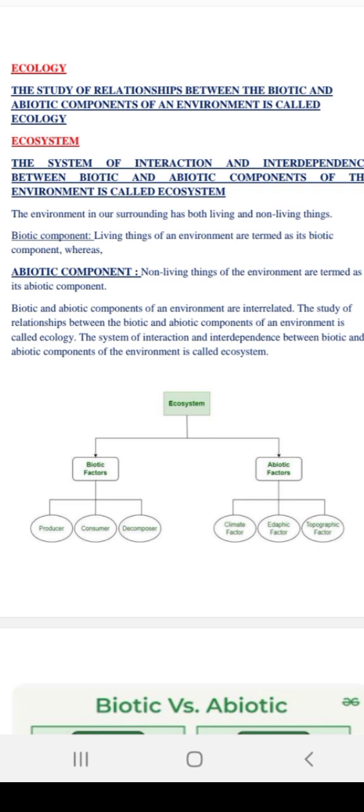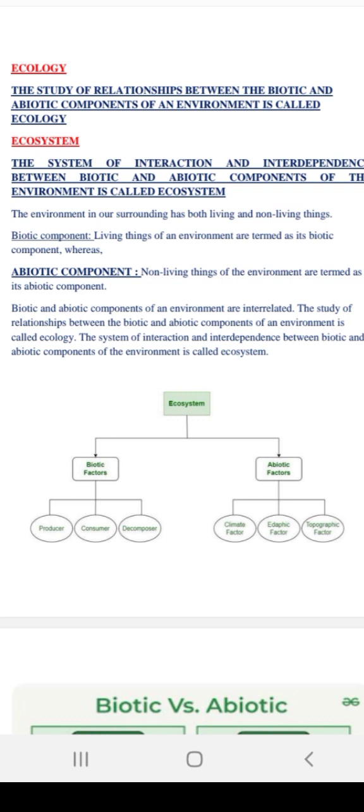Basically, we produce energy by using certain gases, carbon dioxide and carbon monoxide. We need it for our survival. If we do not have this energy, we will die. So in this topic, we have seen the ecosystem. What is an ecosystem? It is the dependency or linkage between biotic and abiotic components.